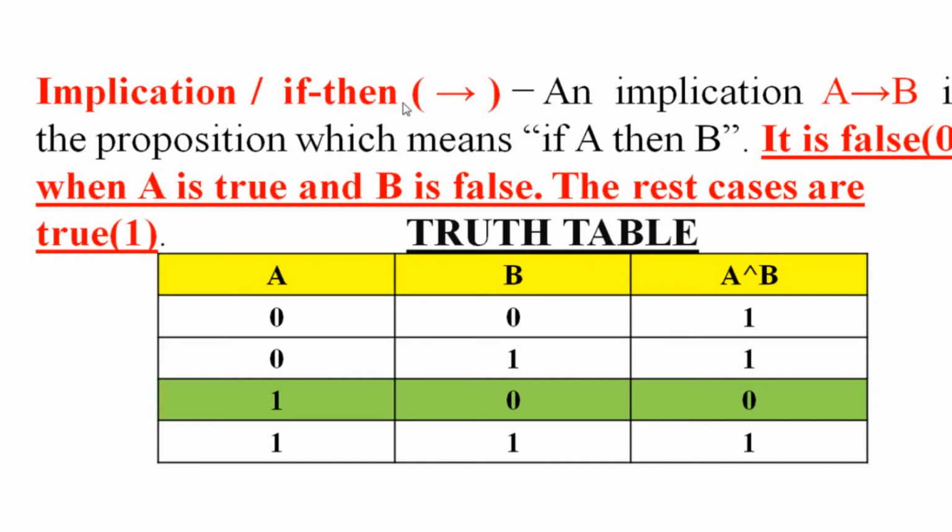Implication, that is if then. In if then, you see this particular row. If A is true and B is false, in that case only it is false, and in all other cases it is true. This is very important. Keep in mind, true, false, false in the if then statement, that is the implies statement. In all other cases it is true, but true, false would be false.